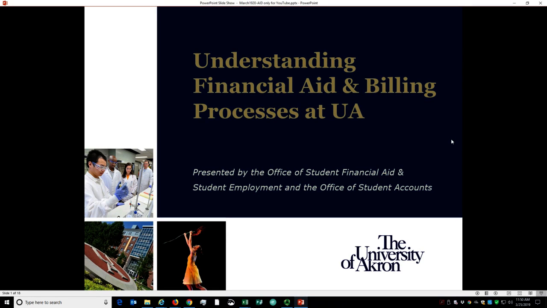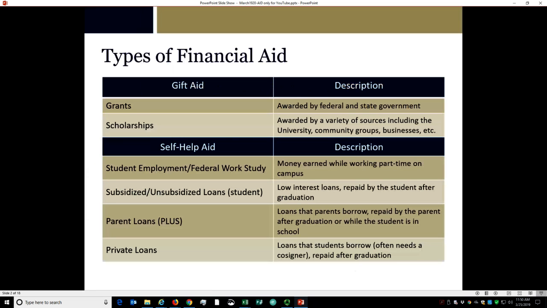Understanding Financial Aid and Billing Processes at the University of Akron, Part 1, Financial Aid. First, let's review financial aid basics. There are two categories of financial aid, gift aid and self-help aid.